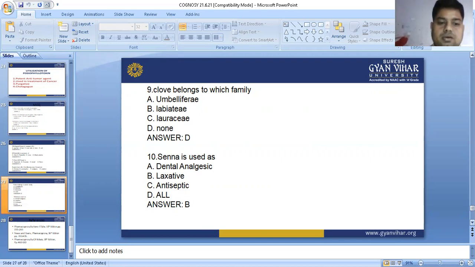So these are some multiple choice questions which we see in this chapter, and this unit is completed as per your syllabus. There are 3 drugs for which the biological source, isolation method, and estimation method are mentioned. All these points are covered in this PPT. So this unit will be finished.